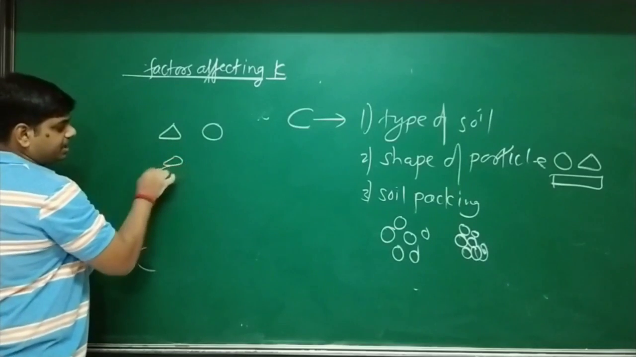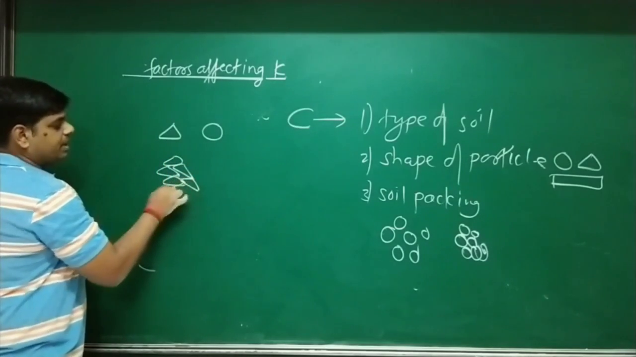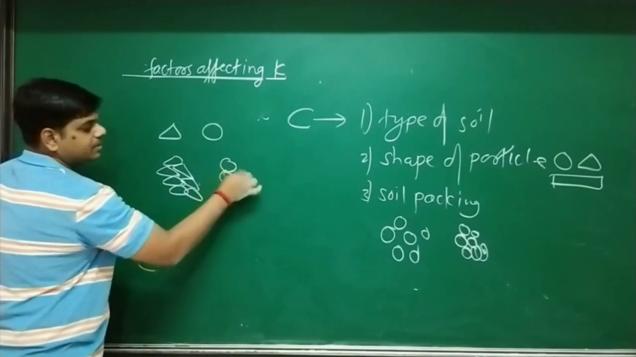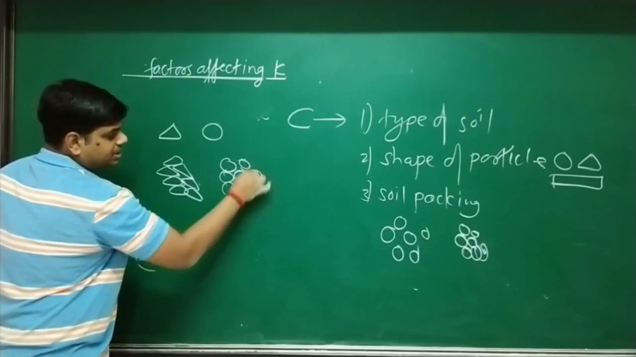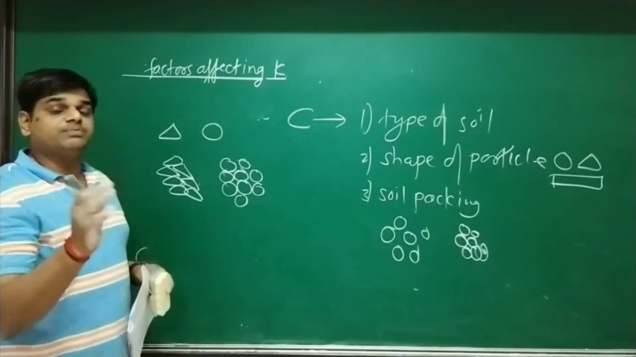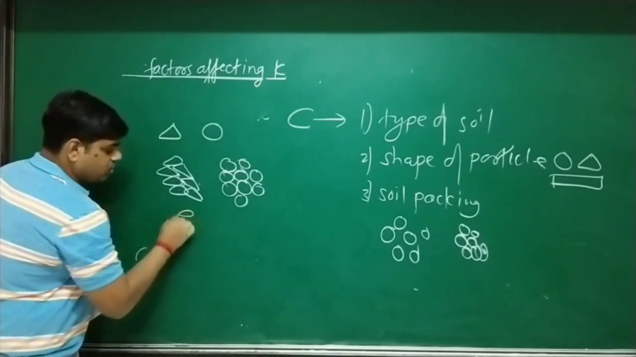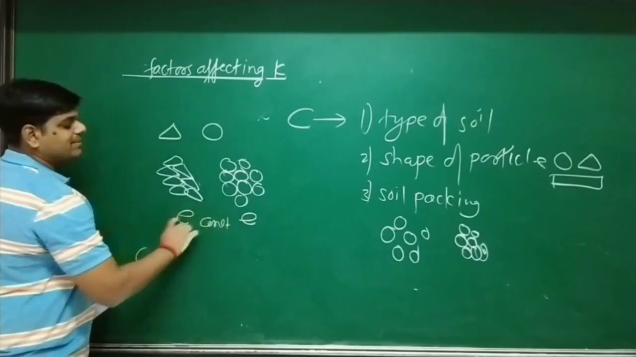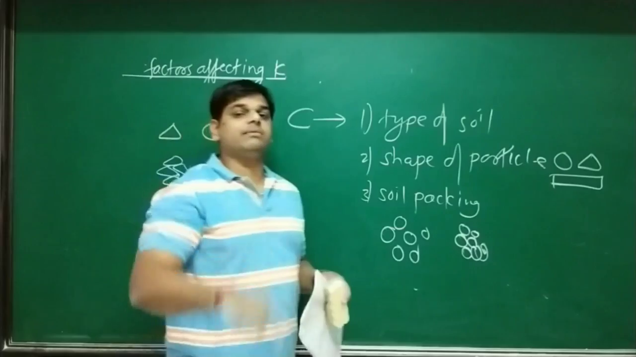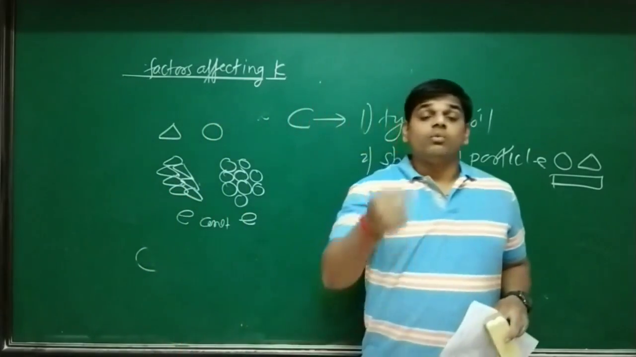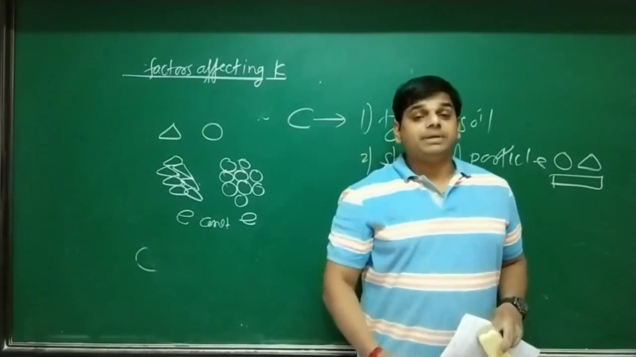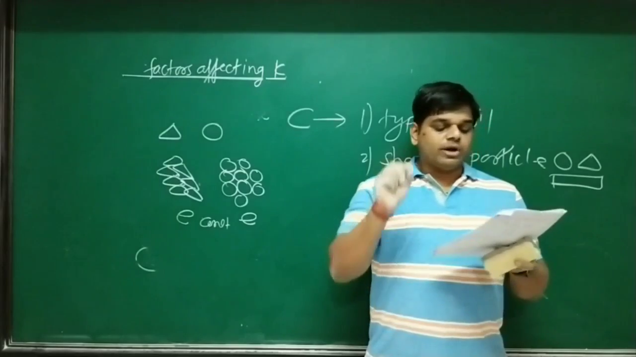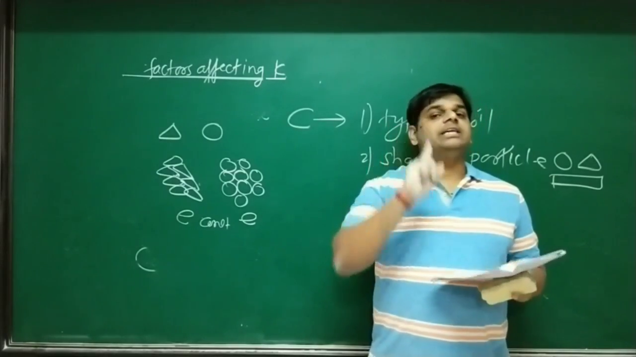We arrange these particles like this. आता हे particles असे arrange केले. We arrange these particles in such a way that the void ratio of both is constant. If the void ratio is kept the same, where is the possibility of maximum permeability? The answer is: soil with angular particles is less permeable.